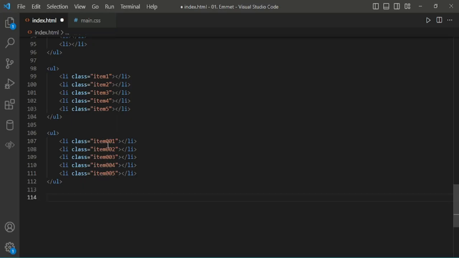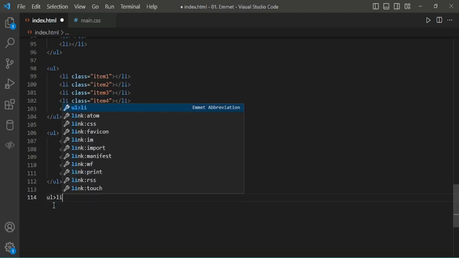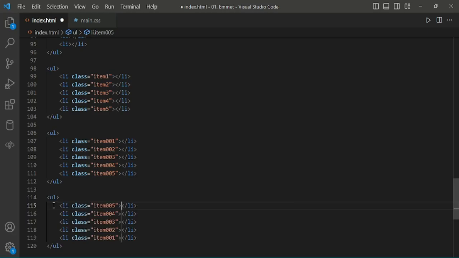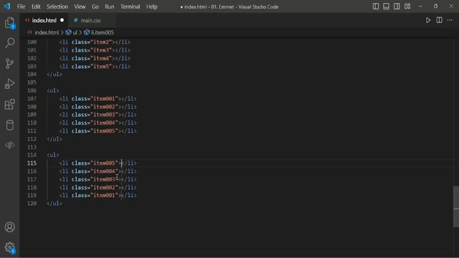If we want to reverse this number, for this we have to use li.item$$@-*5. Here we got 5 4 3 2 1.